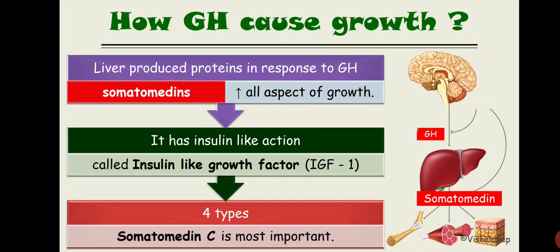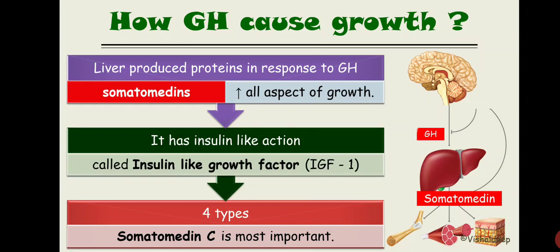Now here is one thing I would like to highlight in this slide: it has insulin-like action. So it has a more or less insulin-like structure, but it is not actually insulin, right? The difference between insulin-like growth factor 1 and insulin is that in IGF-1 the C chain is not separated, while in insulin the C chain is separated.